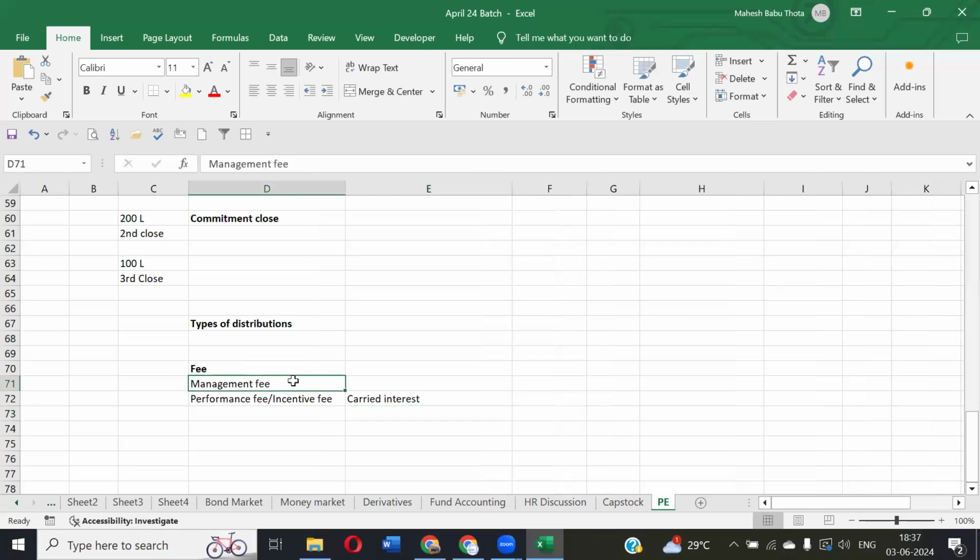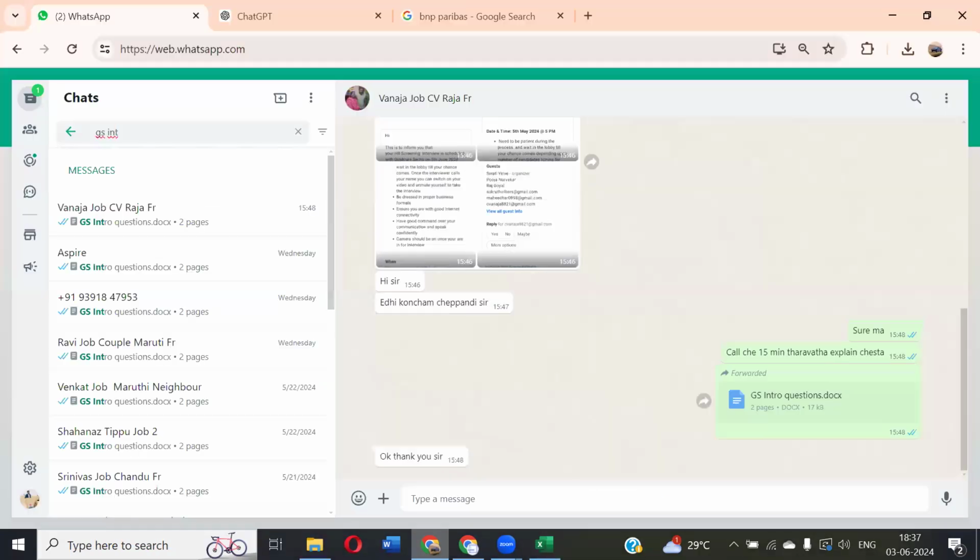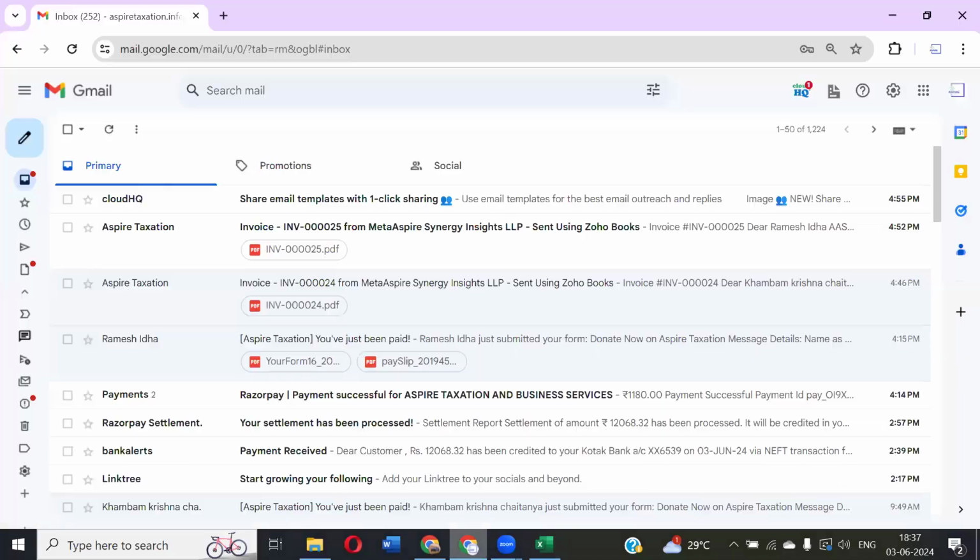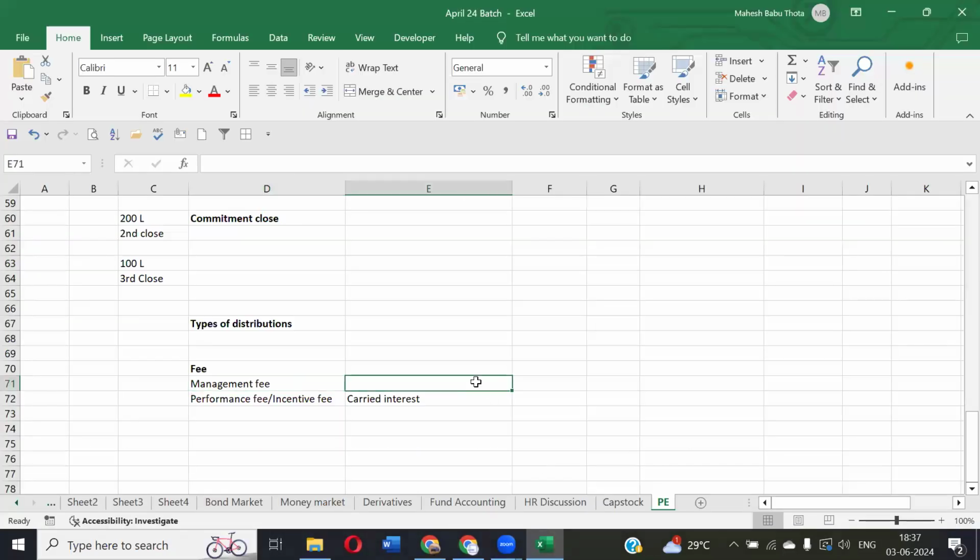So from day one itself, we were talking about the management fee, right? Management fee means it is charged irrespective of the performance of the fund. Maybe the fund will get profits in the first year, and in the second year again it may get profits. But it's not sure, because we are investing in risky assets. We will invest in derivatives, options, and maybe some other asset classes. So obviously there will be chances of getting losses also. We cannot get any assurance about the profits. Definitely there will be chances for losses also.